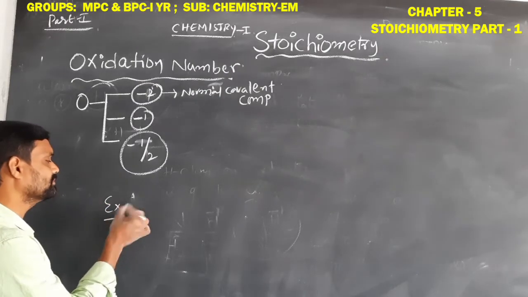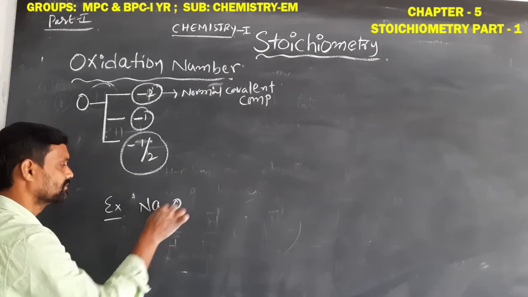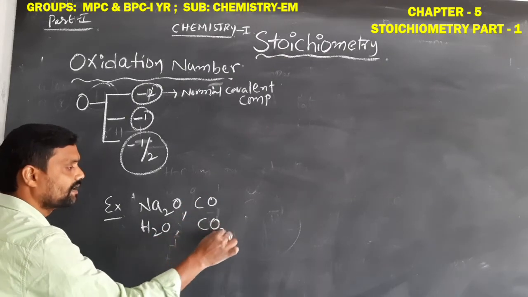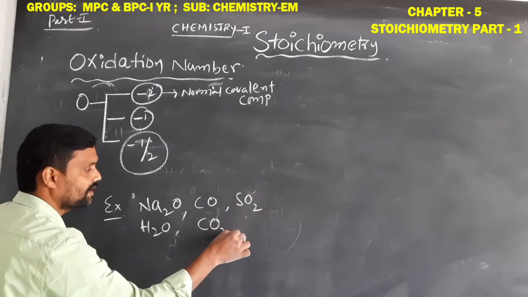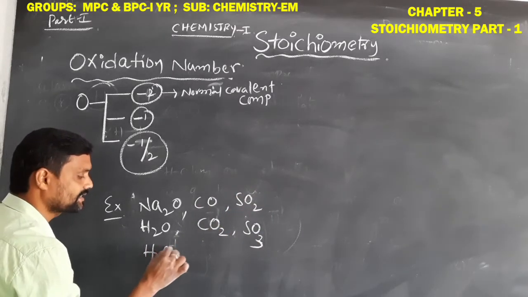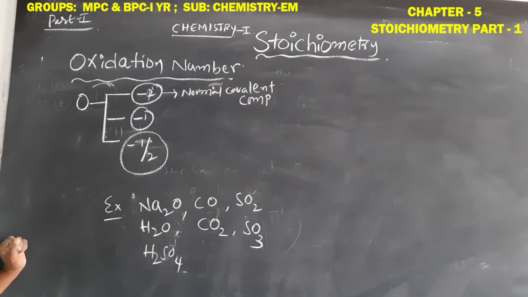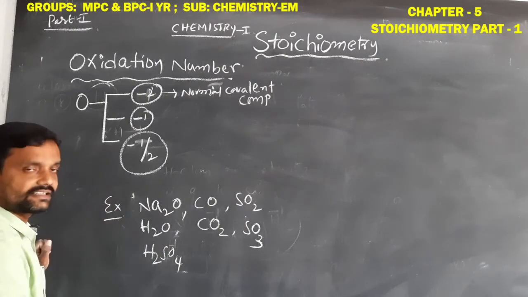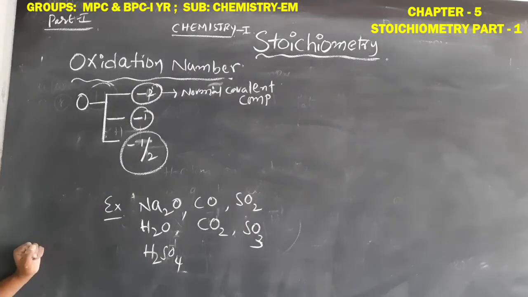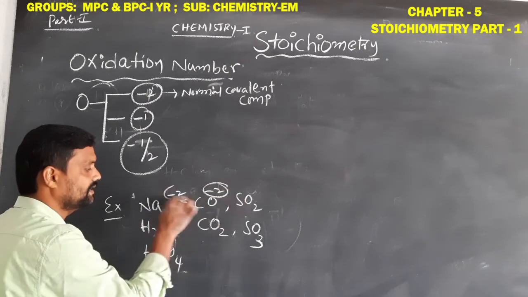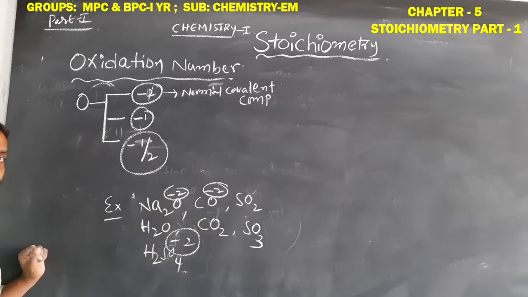Normal covalent compounds means sodium oxide, water, carbon monoxide, carbon dioxide, sulfur dioxide, sulfur trioxide, sulfuric acid. In all these conditions, these are normal compounds in which oxygen is involved in a covalent bond. That's why they are called covalent compounds. So in these covalent compounds, oxygen oxidation number is -2.